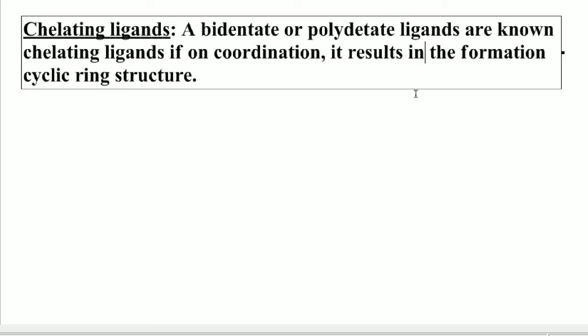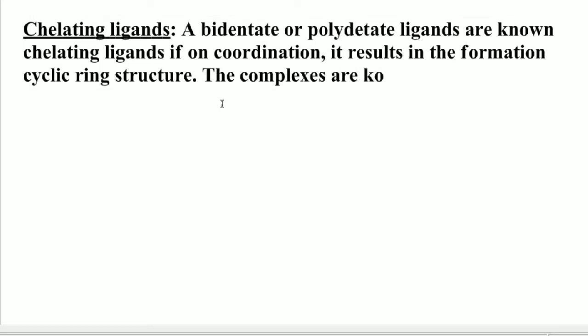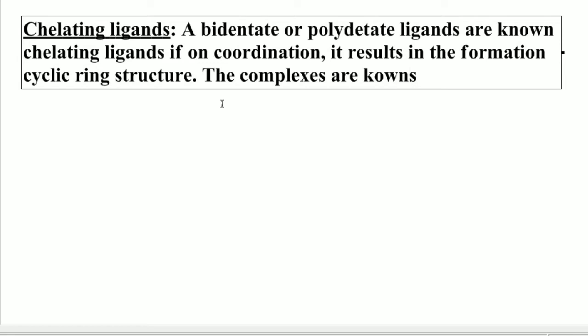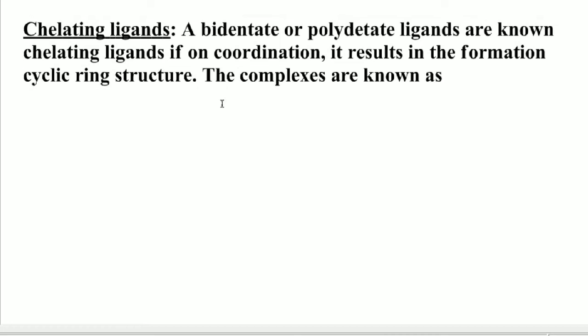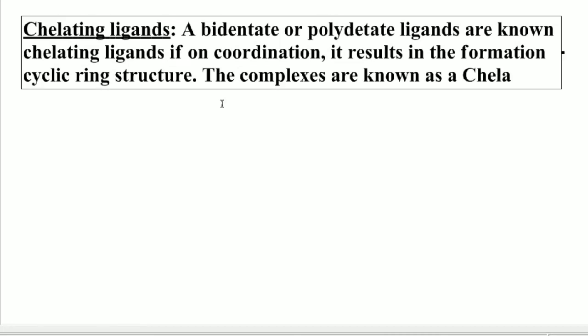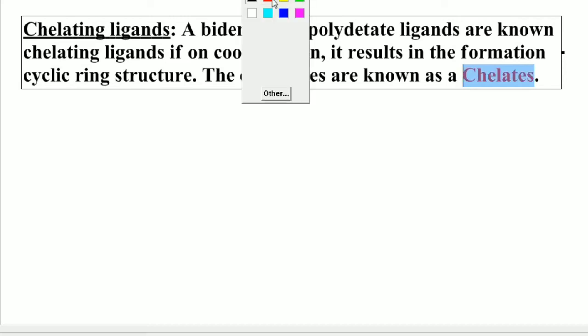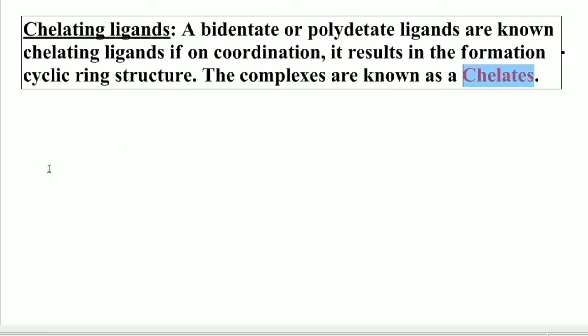The formed complexes are known as chelates. Very important term, students. Please remember this word, chelate. So a bidentate or polydentate ligand, on coordination with a central metal atom, results in the formation of a cyclic ring type of structure. Those are known as chelates.